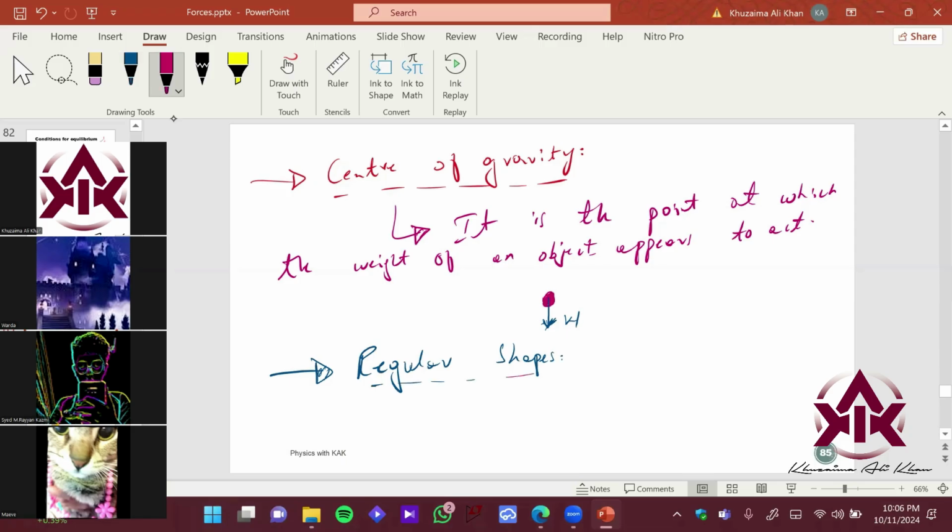Okay. Let's start with a rectangle. So where is the center of gravity? Sir, in the middle. Right. So how do you find it out experimentally?